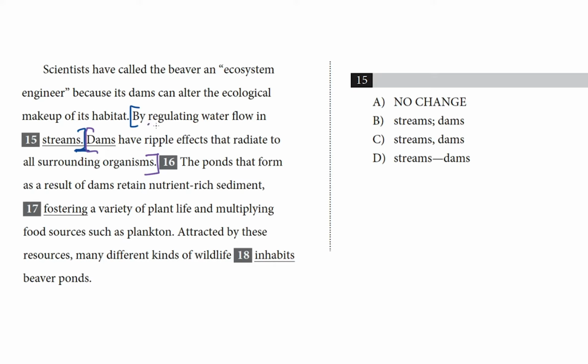There is regulating, but an ing verb needs a helper. ING verbs need helpers like is or has been in order to hold up a sentence. So this first chunk here, that is a sentence fragment. It can't stand on its own as a sentence. It leaves us hanging. By regulating water flow in streams, yes, what? What happens next? The sentence doesn't say, and that means that it's an error we have to fix.